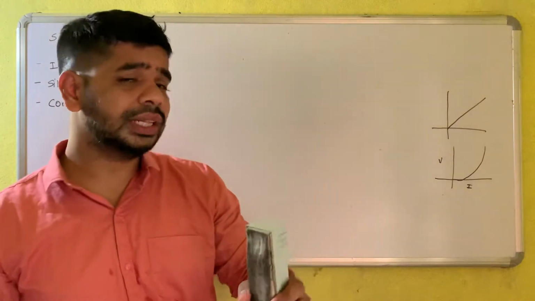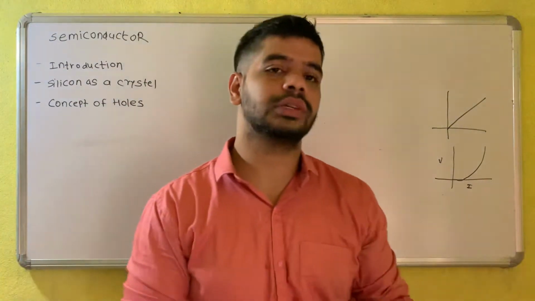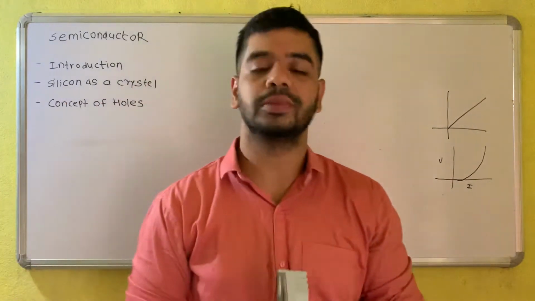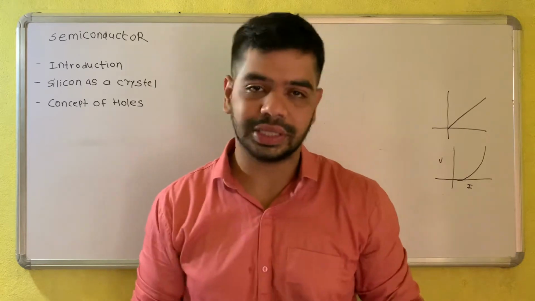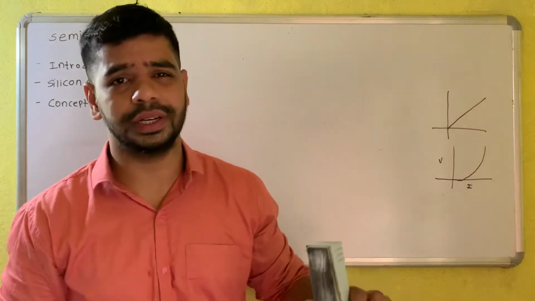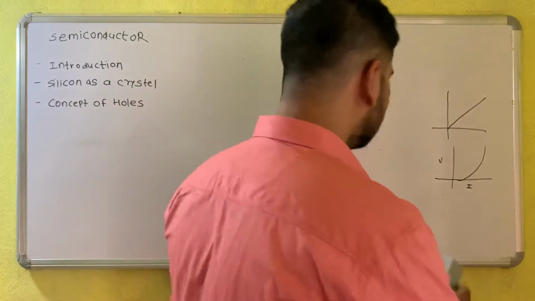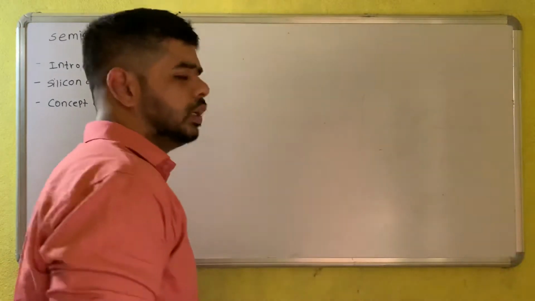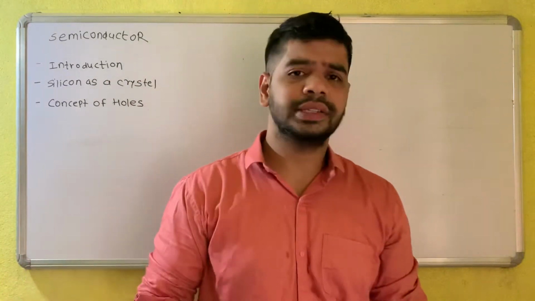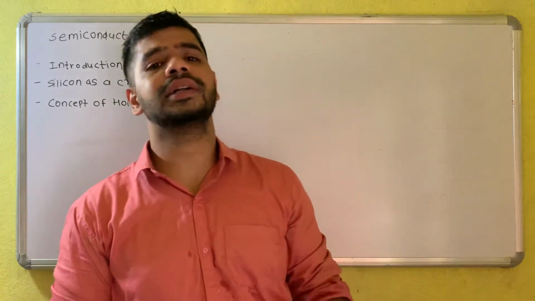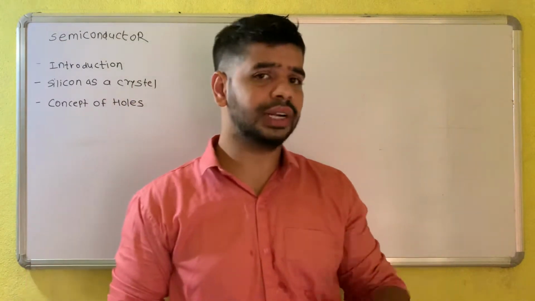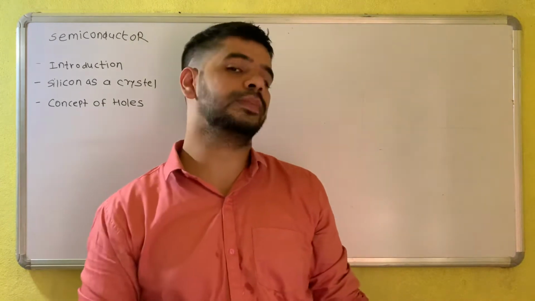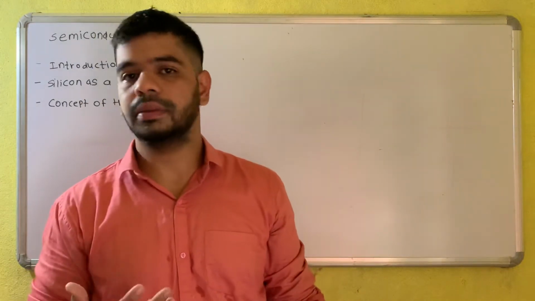Okay, so basically there are certain formulas and things we have to know about semiconductors for controlling the charge of motion. That I am going to discuss over here in the introduction part only. Okay, so now basically a semiconductor is a device, or we can say that semiconductors are materials. I'm just concluding that. A semiconductor is a material in which we can control the charge of motion with respect to our magnet.